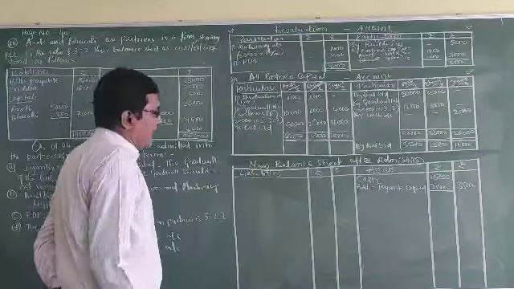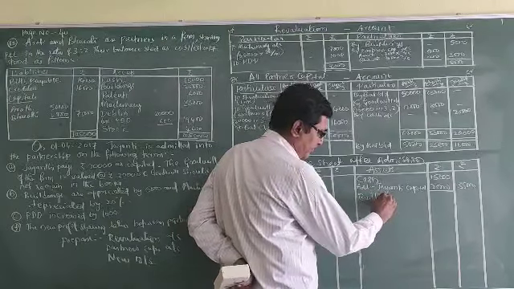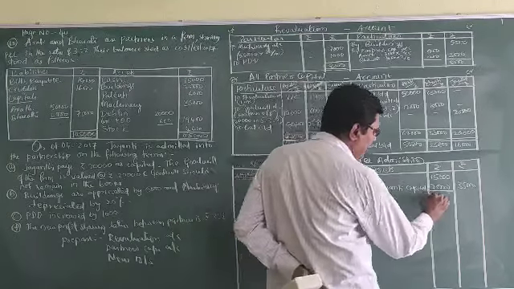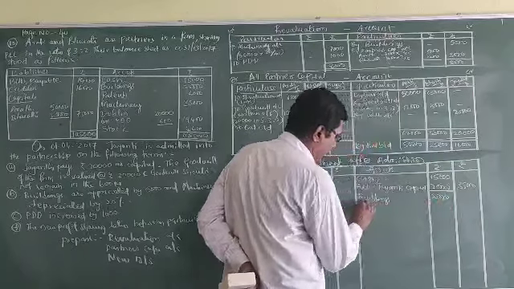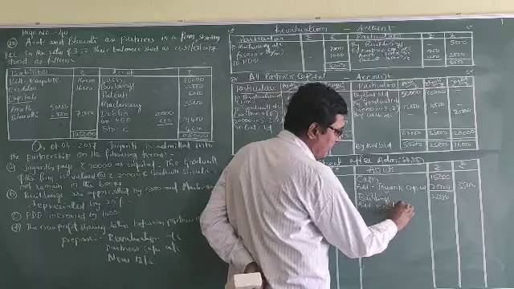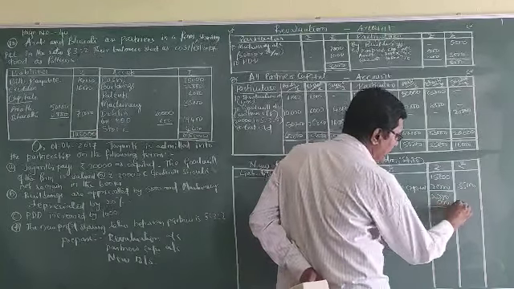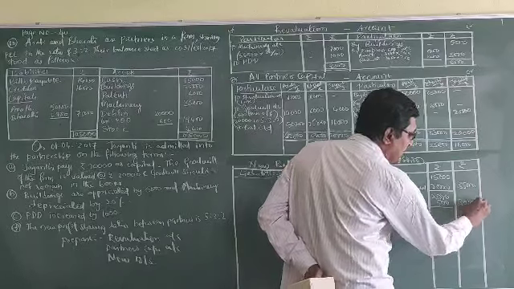Next, buildings. Buildings is 25,000. And revaluation, 5,000. 30,000 in the outer column.